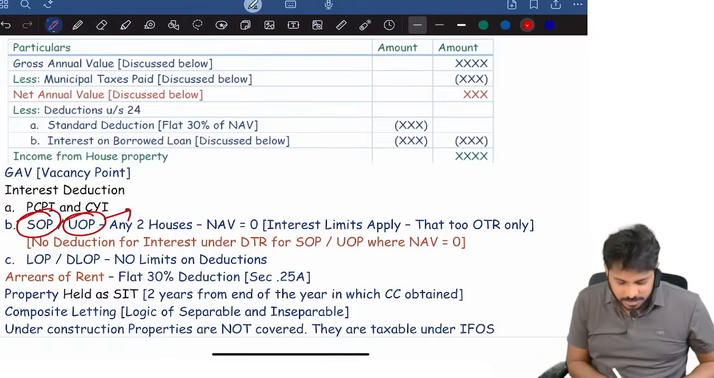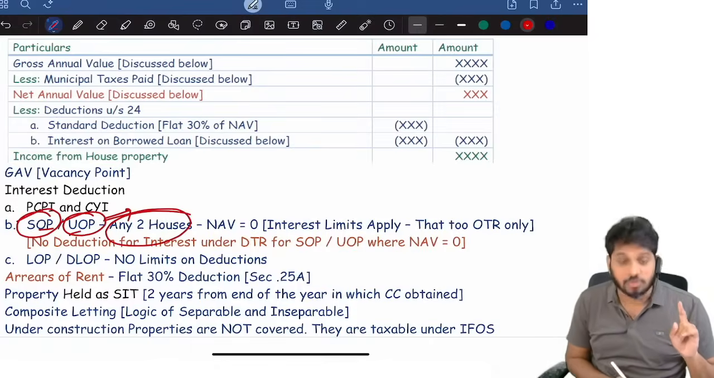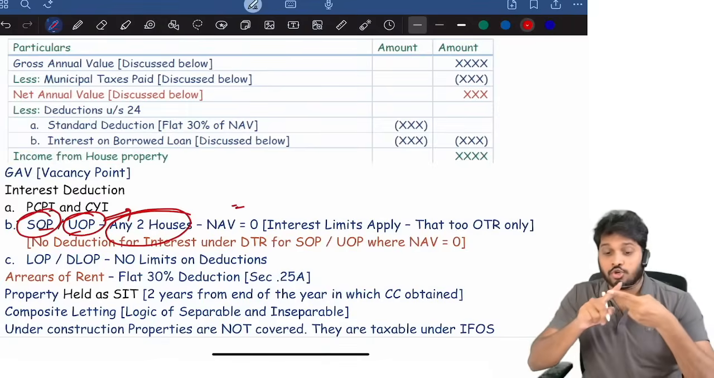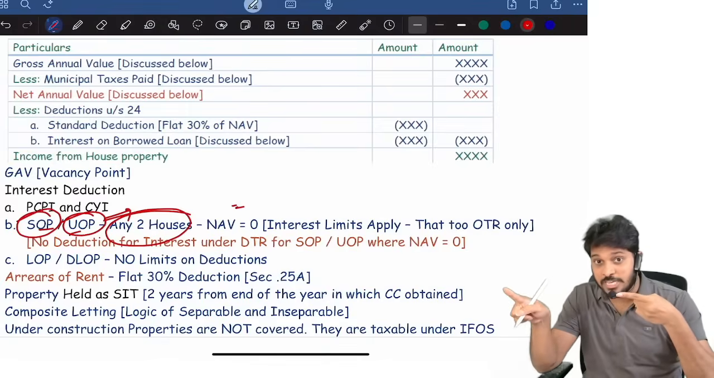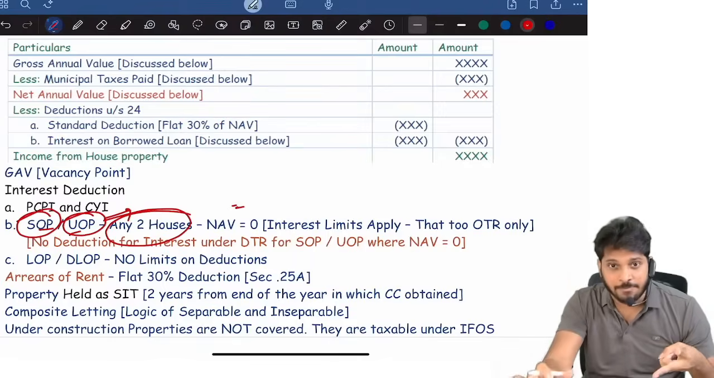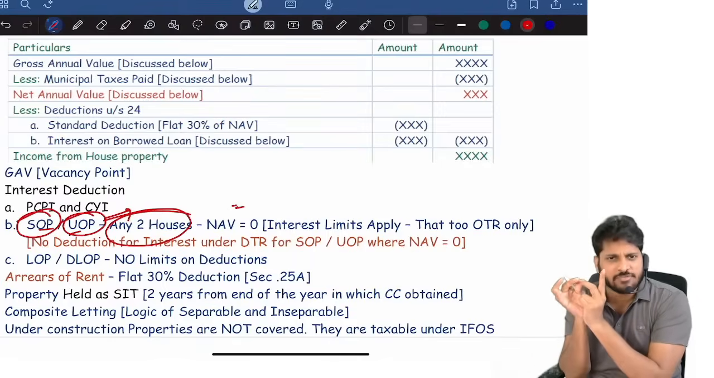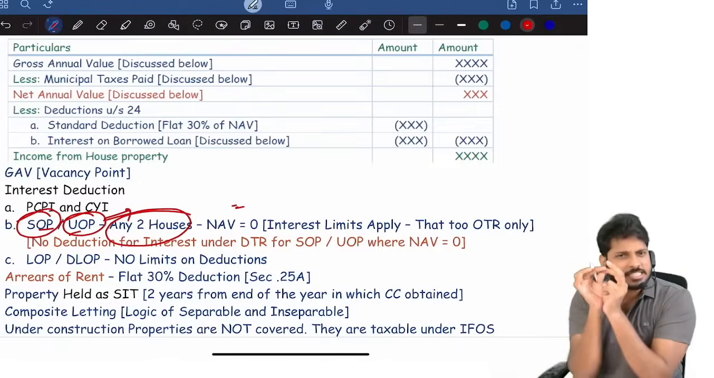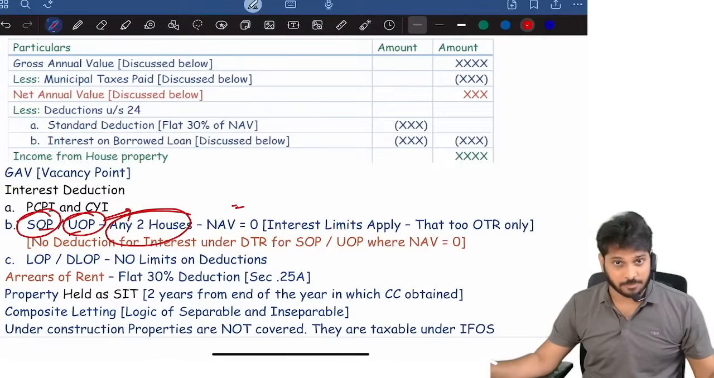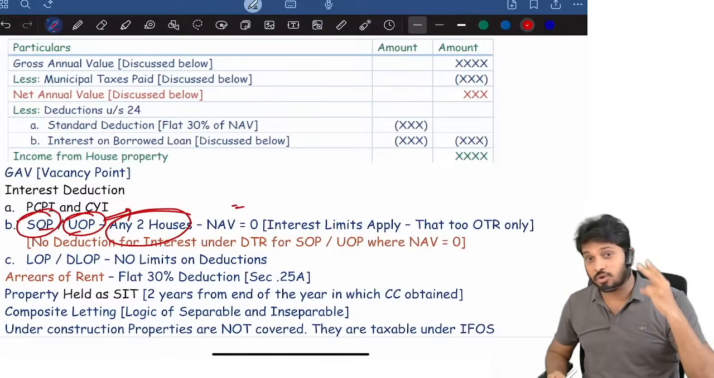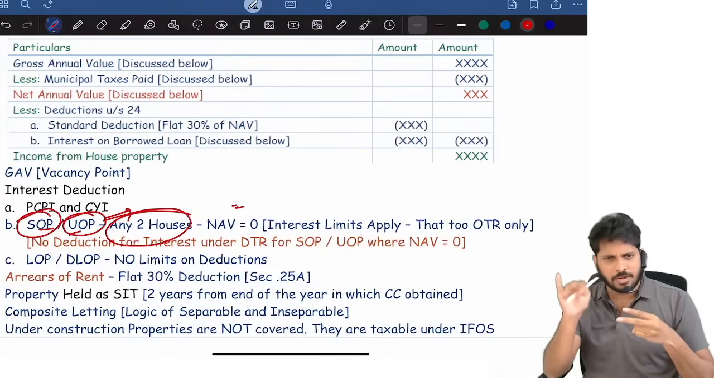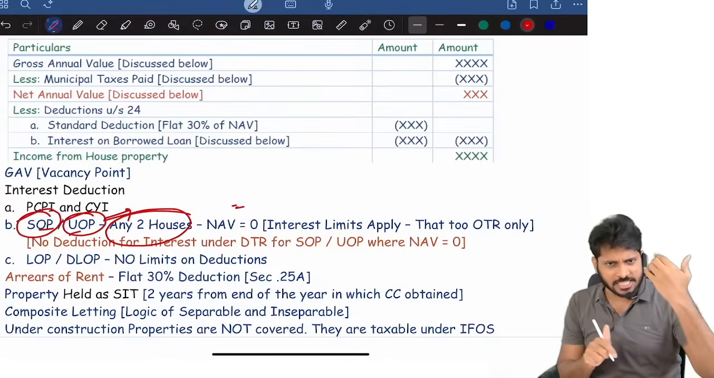Okay. So for self-occupied, unoccupied, any two houses, NAV is equal to 0. Two conditions are there. You should not get any benefit from these two houses, and it should not be rented even for 1 day. Even if at all you rented it for 1 day, or you are getting some benefit from that property, NAV 0 cannot be claimed. So for two houses, NAV is equal to 0 can be claimed. Two conditions, only two conditions. Whatever property satisfying these two conditions, NAV is equal to 0.